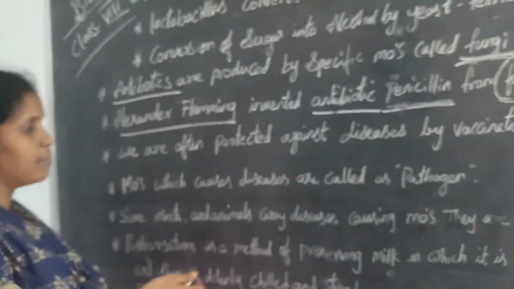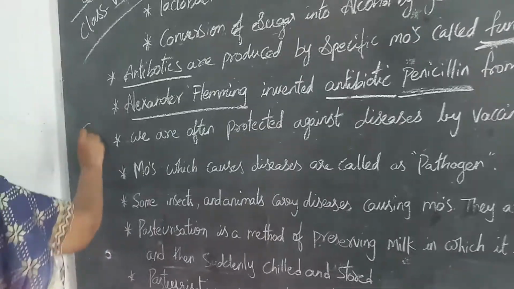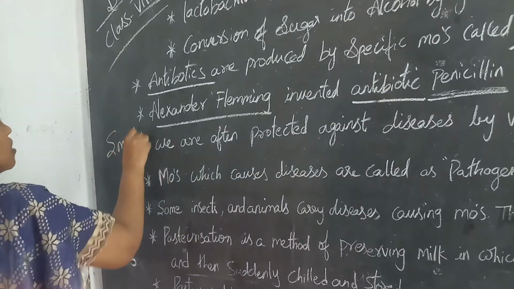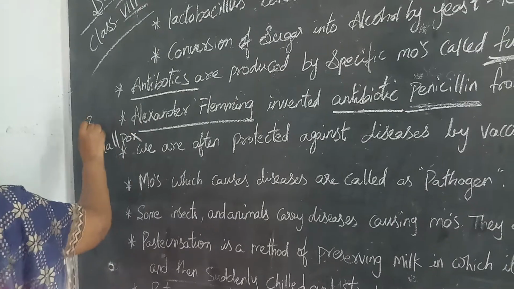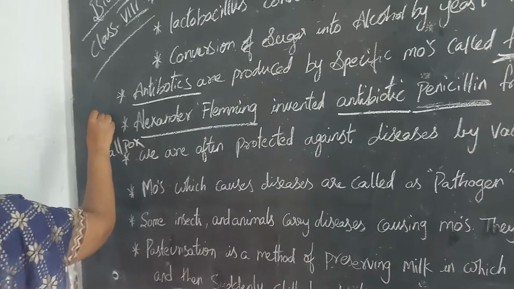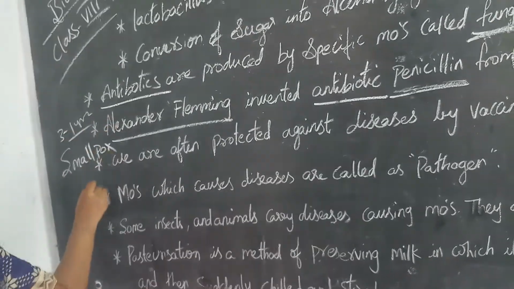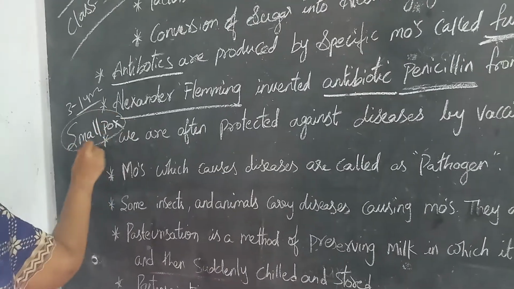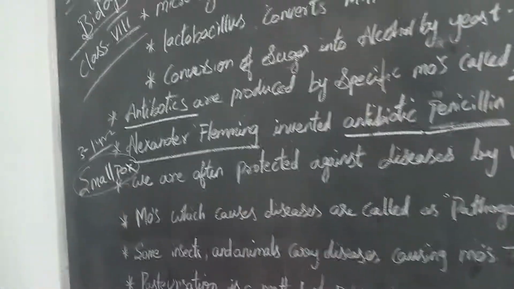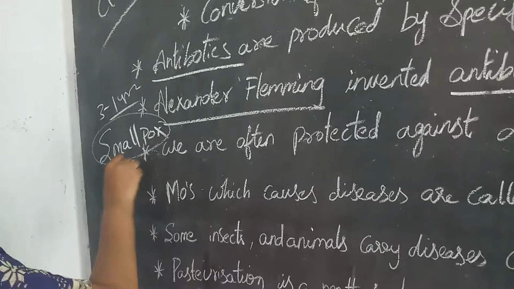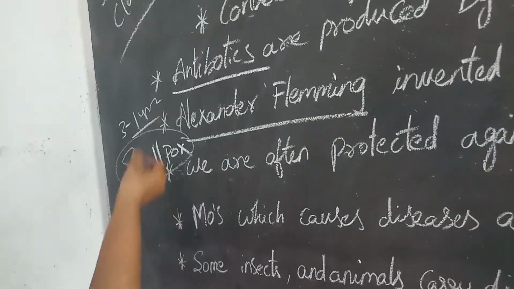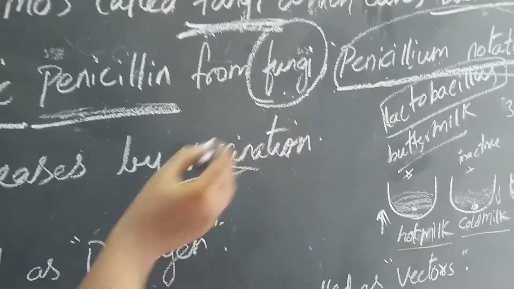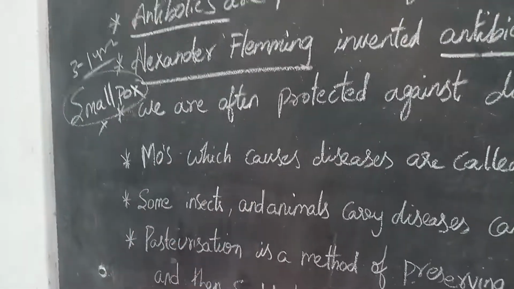For example, the smallpox vaccine. You took the smallpox vaccine when you were a baby of 3 months to 1 year. So throughout your lifetime, when smallpox comes into your body, it does not cause any disease to you. Why? Because you already took the vaccine. It protects us throughout our lifetime.